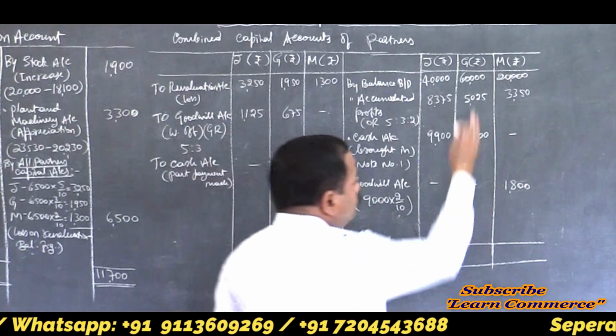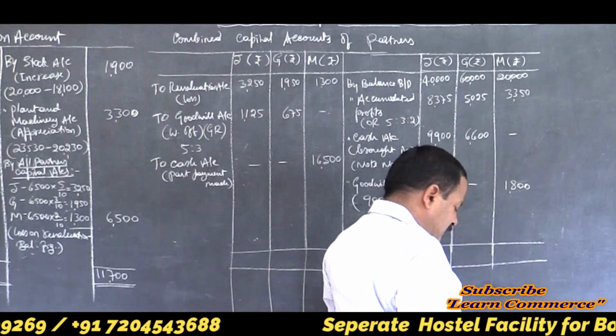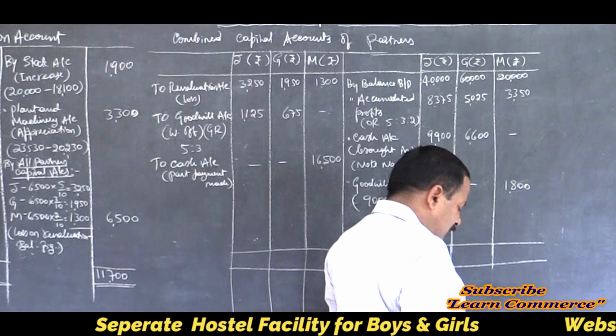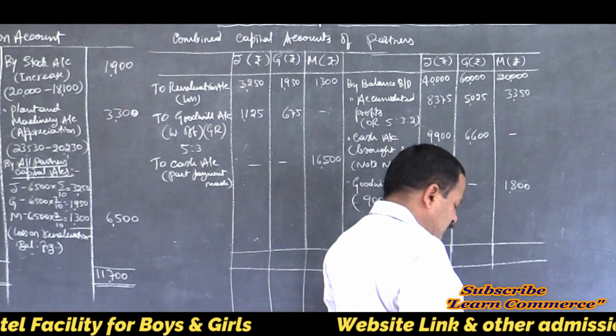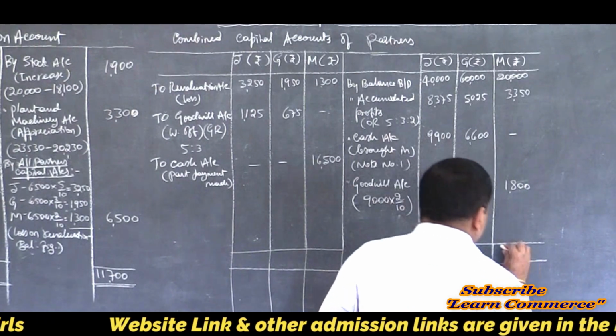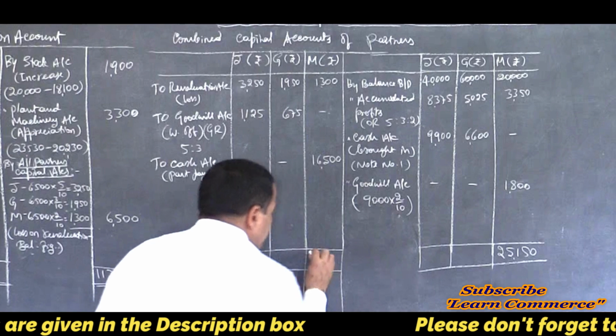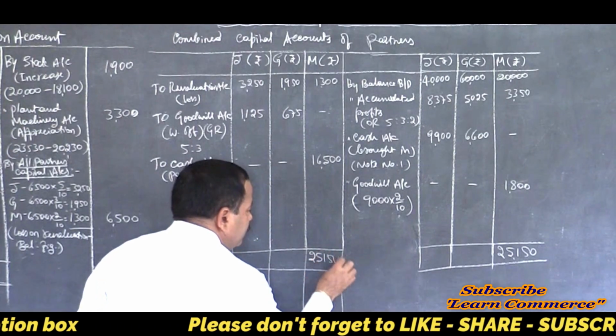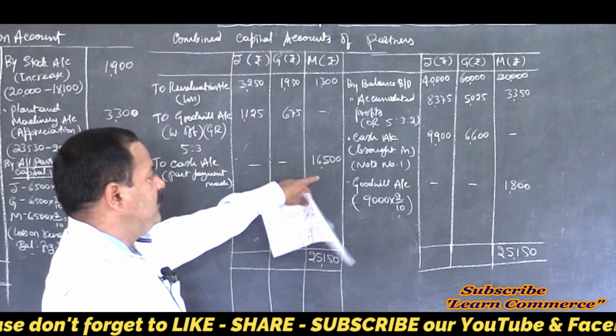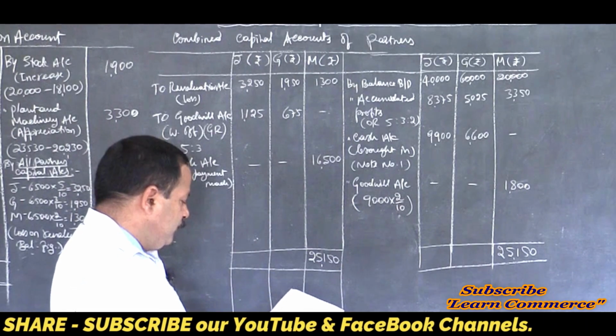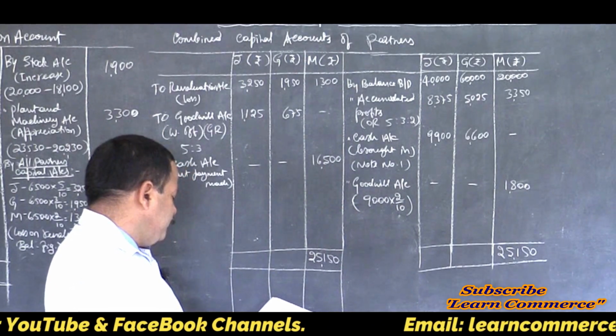Here, write the total. Take the credit side total of the retiring partner. It comes to 25,150. Write the same total on the other side: 25,150. You have already made a payment of 16,500. Now, find out the difference.